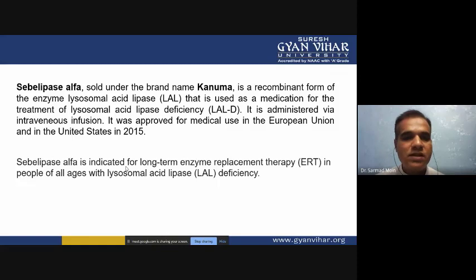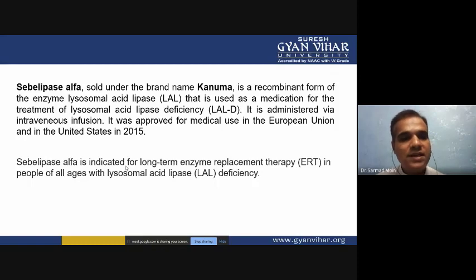This lysosomal acid lipase can be used to treat patients having lysosomal acid lipase deficiency. The patients which have a mutation in the lysosomal acid lipase gene are unable to synthesize the lysosomal acid lipase enzyme, and they suffer from lysosomal acid lipase deficiency.